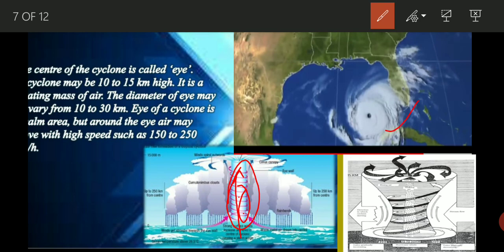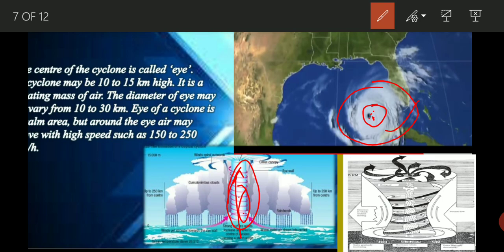Here a diagram of a cyclone is given. It is the natural diagram of a cyclone, and you can see that at the center there is a drop. At this drop there is no water revolving at very fast speed, whereas here you can see the water revolving at very fast speed.